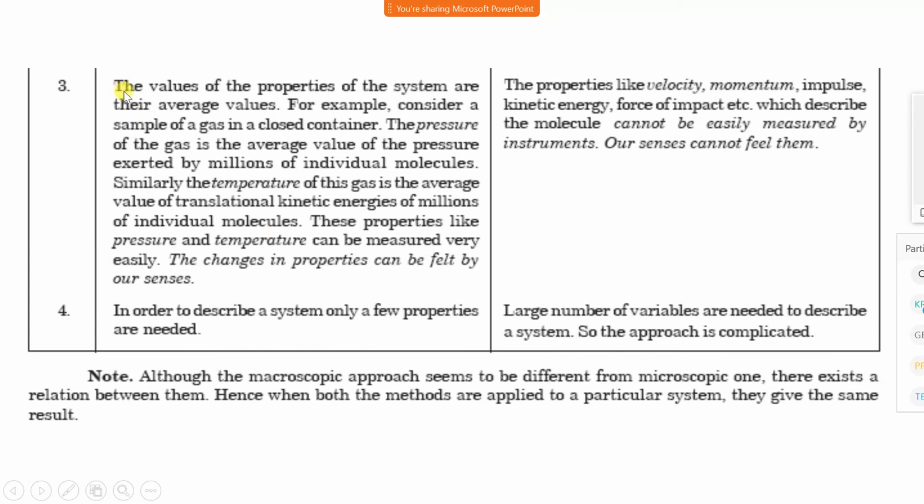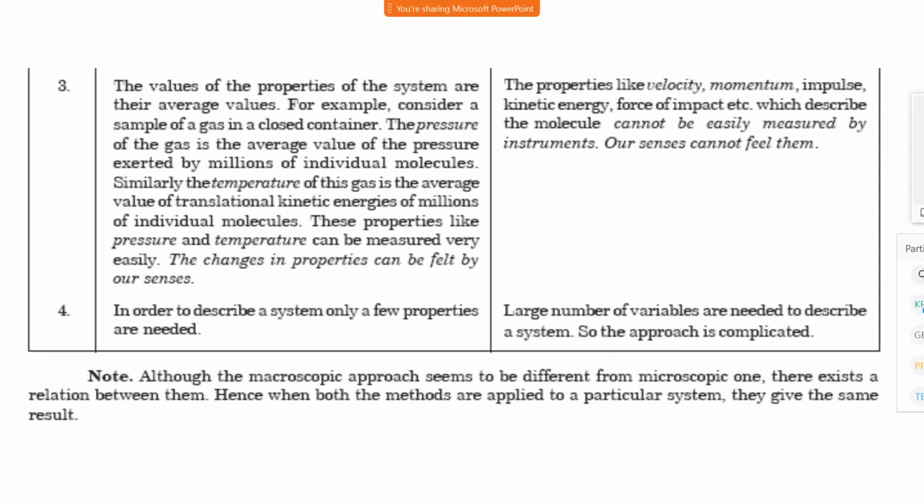In the macroscopic approach, the values of properties of the system are their average values, not actual values, because we are considering the system at a gross level, the total level. Therefore, we consider the average value. We cannot take it as an actual value. If you want the actual value, then we have to consider statistical thermodynamics.